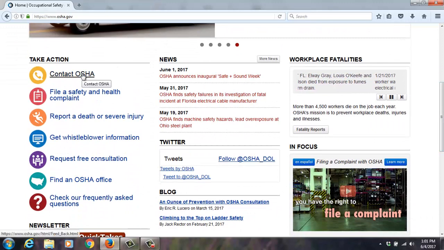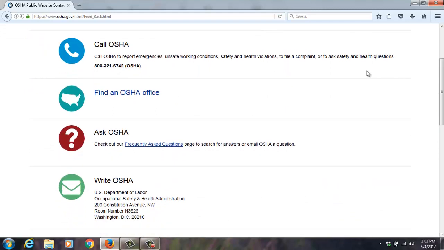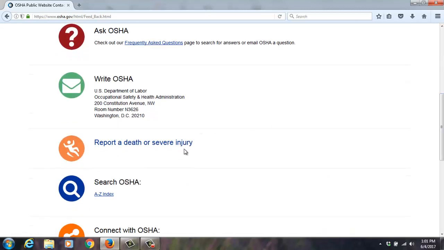So if you do have a fatality in your workplace or one person is hospitalized due to an accident, that means admitted to the hospital, or if there's an amputation, or if there's a loss of eye, you have to contact OSHA. So for fatality, it's 8 hours. It's 24 hours for the other 3 conditions I just mentioned. You can call the 800 OSHA number here. You can find your local area office and contact them directly, or you can report it through this link here.